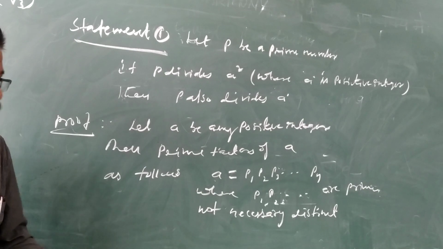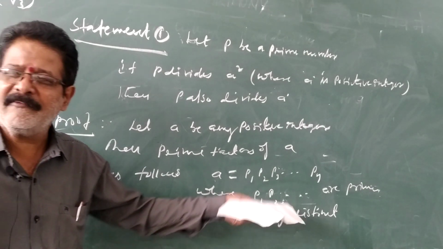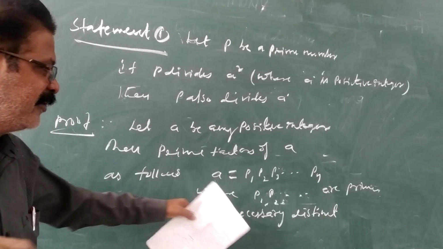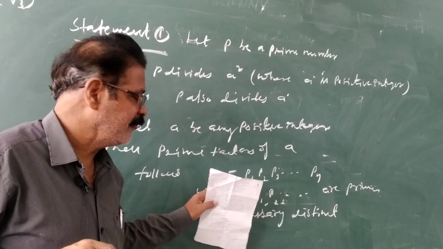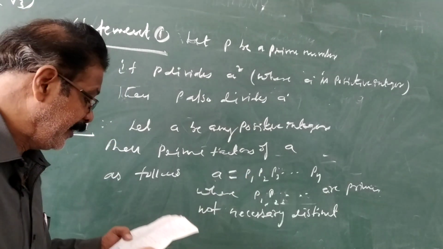They may be the same: 2 into 2 into 2, 3 into 3 into 3, 5 into 5 into 5, like that. So a is equal to p1 p2 p3 up to pn.